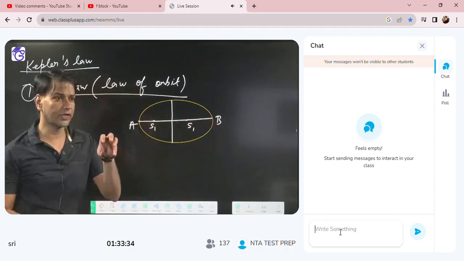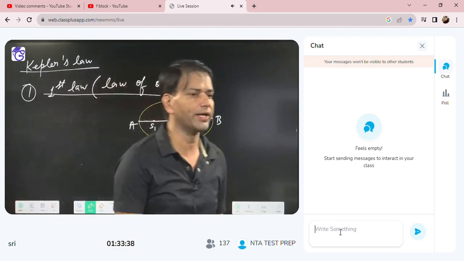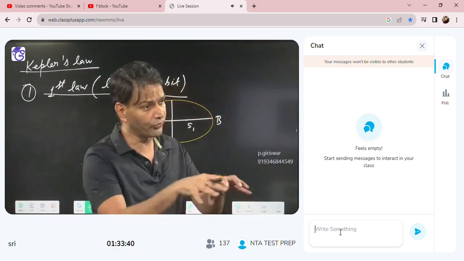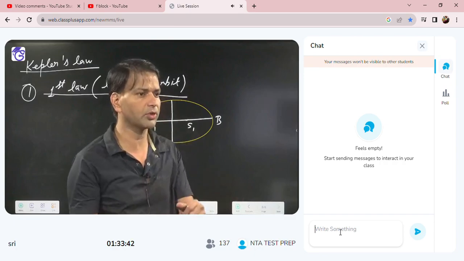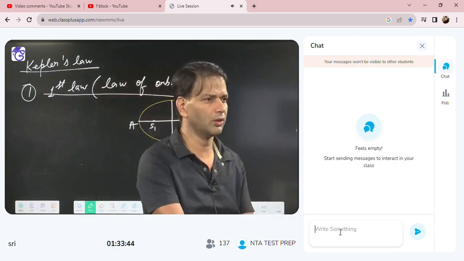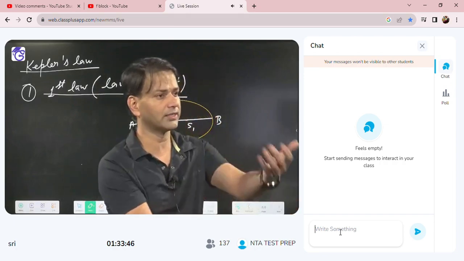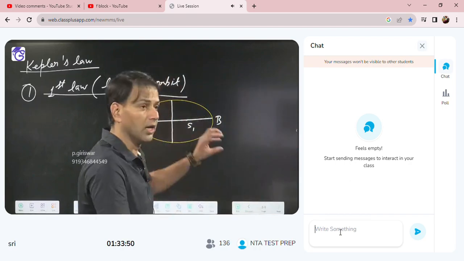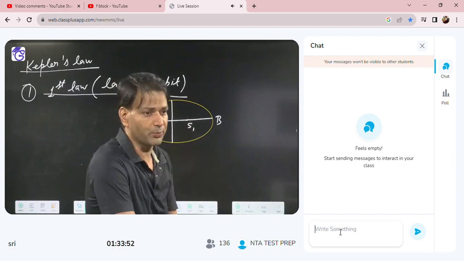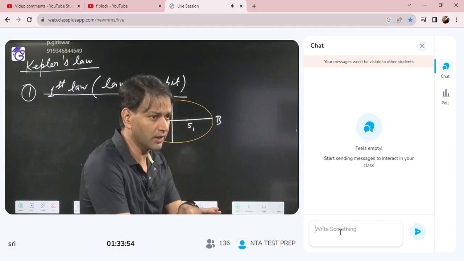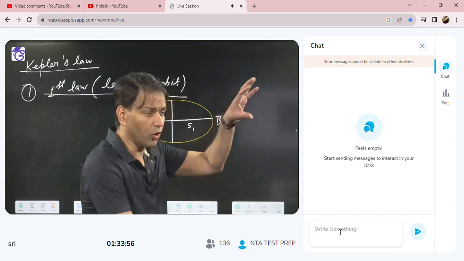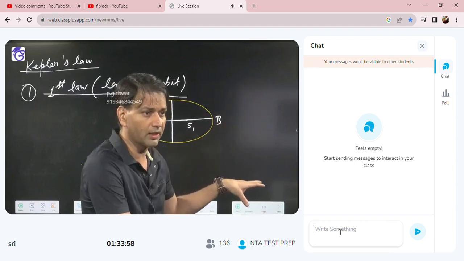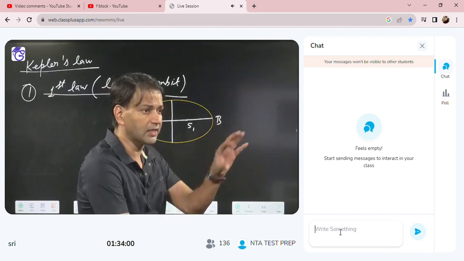in an ellipse we define two fixed points, and those two fixed points are called the foci of the ellipse. Okay, no need to know more basics of the ellipse because that is in mathematics. So all the planets revolve around the sun in elliptical orbit and the sun is located at either of the foci.